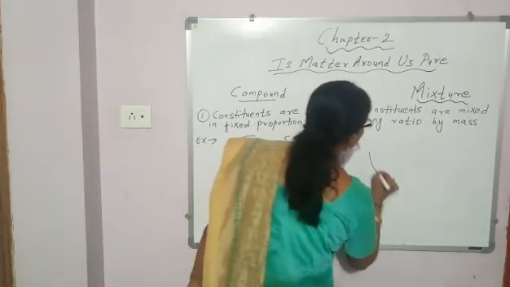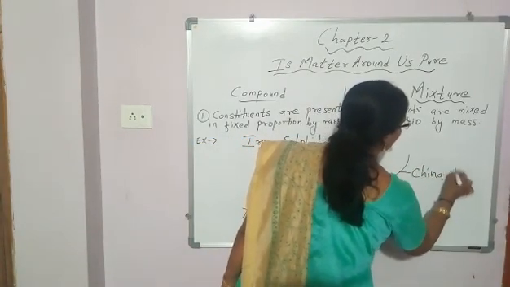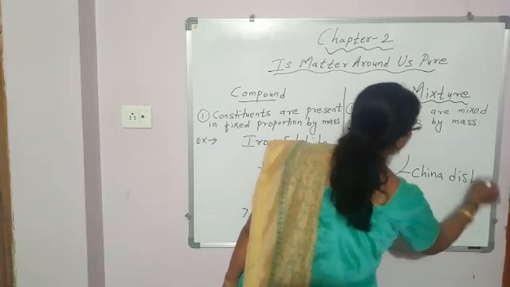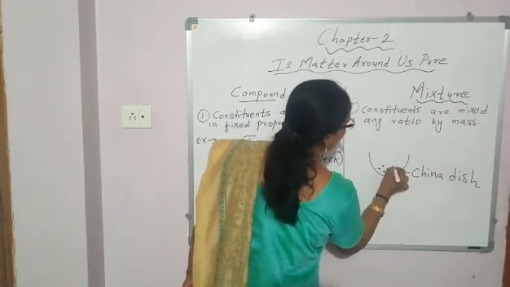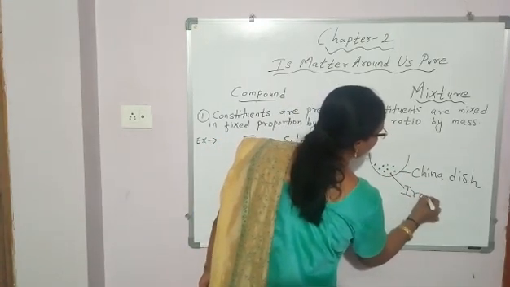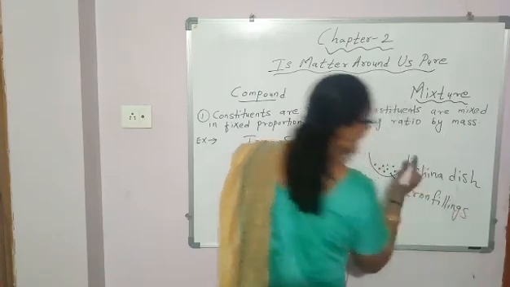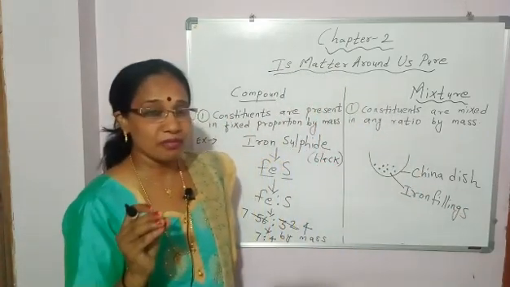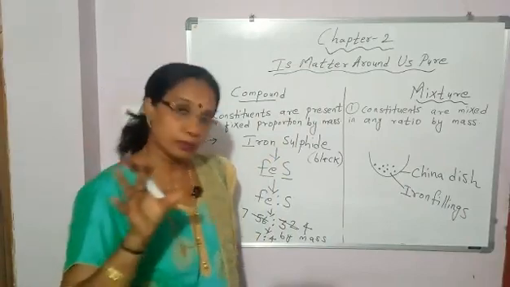In a china dish, take iron filings. Iron filings means very small pieces of iron in the form of powder.